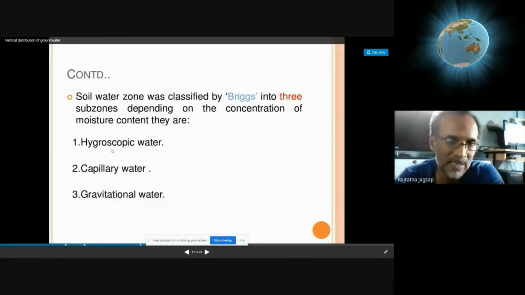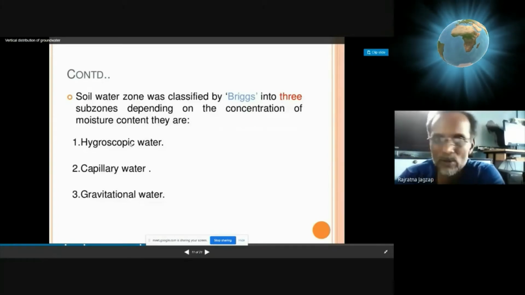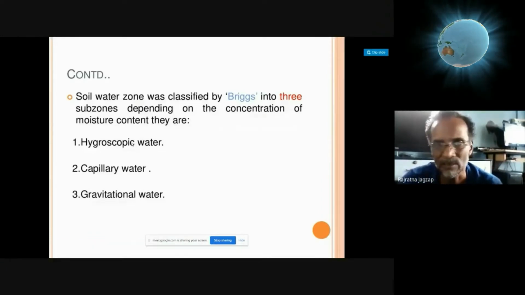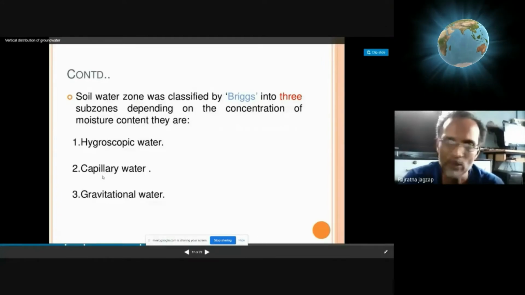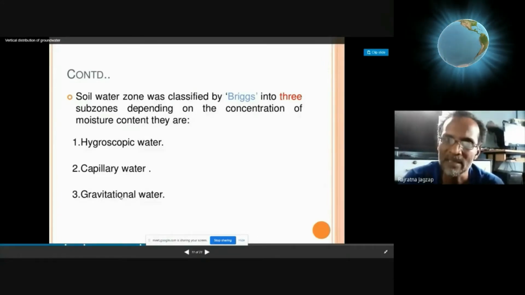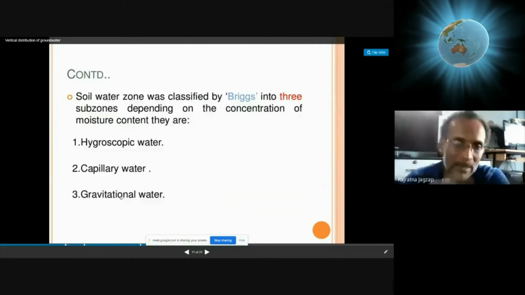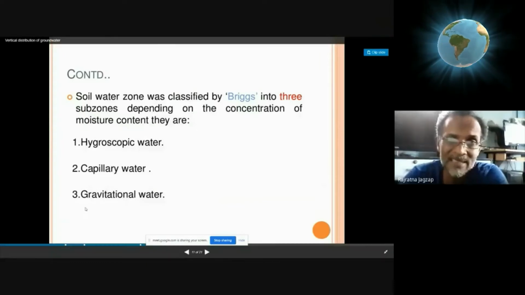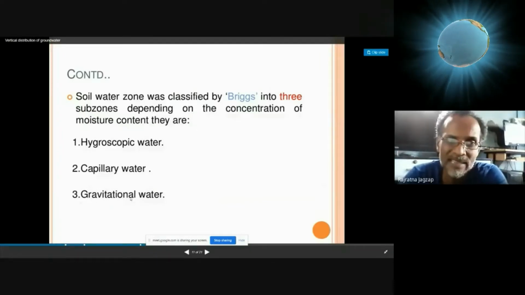He says the uppermost is hygroscopic water because of the hygroscopic mechanism of the soil; we say it is the moist soil zone. Then the capillary zone is common, as he has kept it as it is. And the lowermost part, the zone of saturation as we say, where the water table is the topmost limit of the zone of saturation, he calls gravitational water.